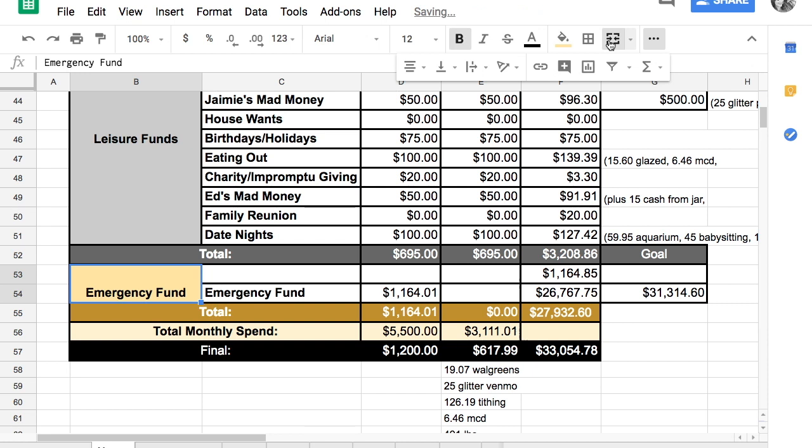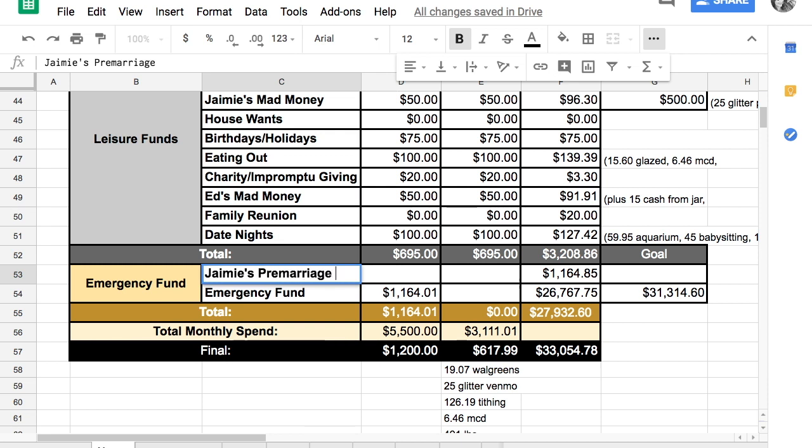I want to merge this, and I want this title to be centered. And I guess I'm going to call this Jamie's pre-marriage account. I think there should be a hyphen in there. And we did not anticipate anything going in there, and nor will we have anything in there, and there's no goal set amount for that account. That is just money that was sitting there that I just completely forgot about.